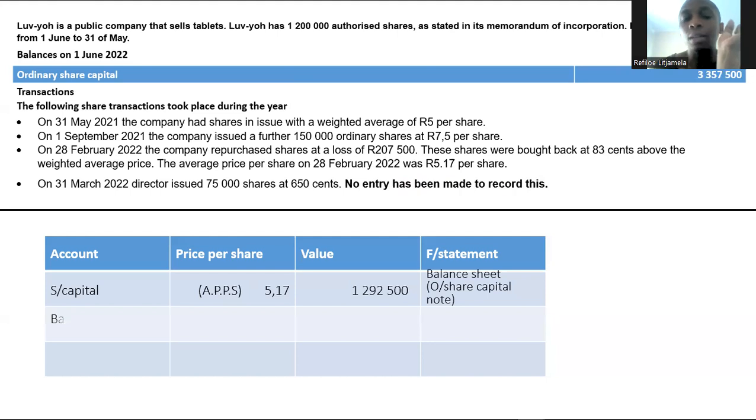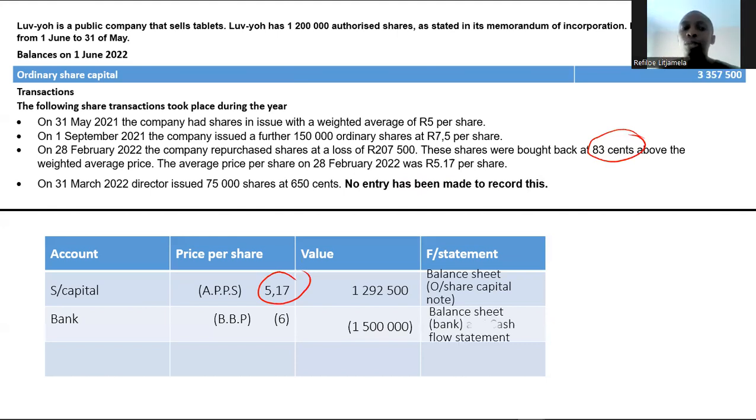Now, where do I get this value here? Oh, obviously, another account that will be affected will be bank. Normally, when you take your bank, it will be your buyback price. In this case, my buyback price was this 517. You add it with that 83 cents. It will give you a buyback price of 6 rand. But remember, I didn't have this 250. I didn't have it. So to even calculate the amount of the buyback, which is at 1.5 million, this is basically what I did.